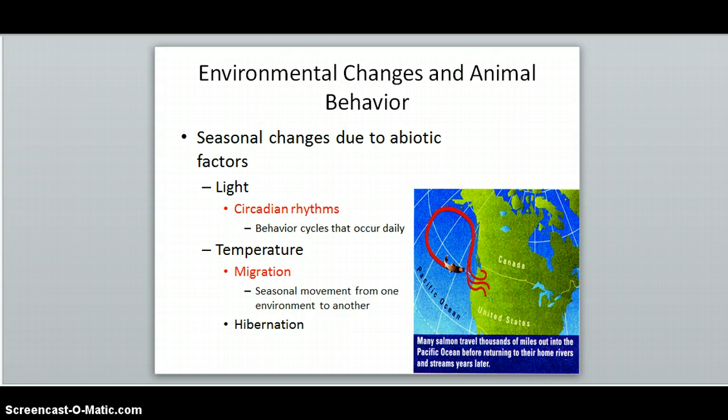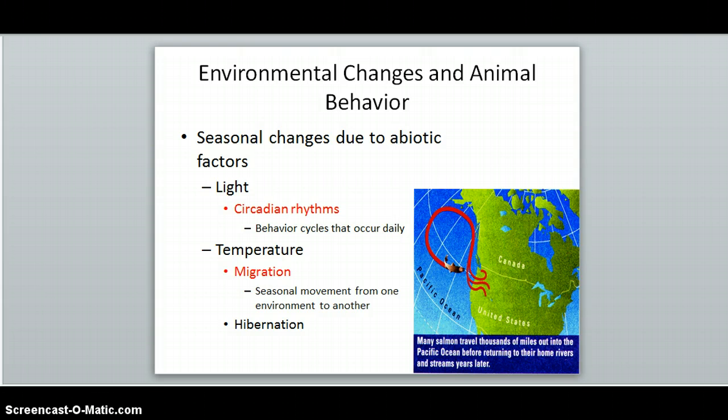All of these circadian rhythms are regulated in response to light. The eye picks up light and sends a signal to your brain, which begins to build up certain proteins to tell the rest of your body what time of day it is. At night, when there's no light, these proteins break down. Many blind people have trouble sleeping because they don't receive the light cues to tell their body what time of day it is. In some plants, flowers open and close on a daily basis according to when their pollinators are most active. Other behaviors in animals are regulated on a seasonal basis due to the temperature.